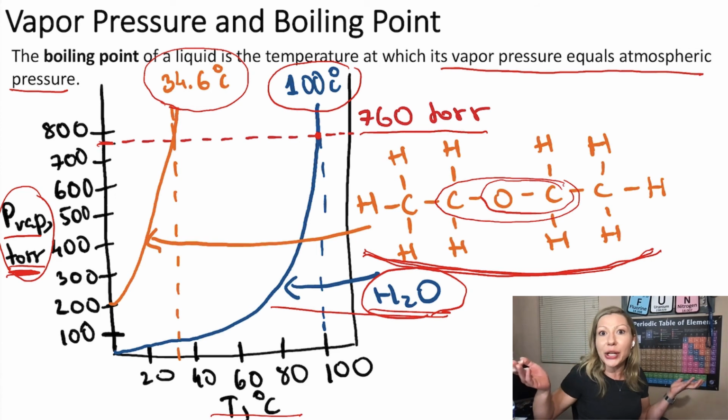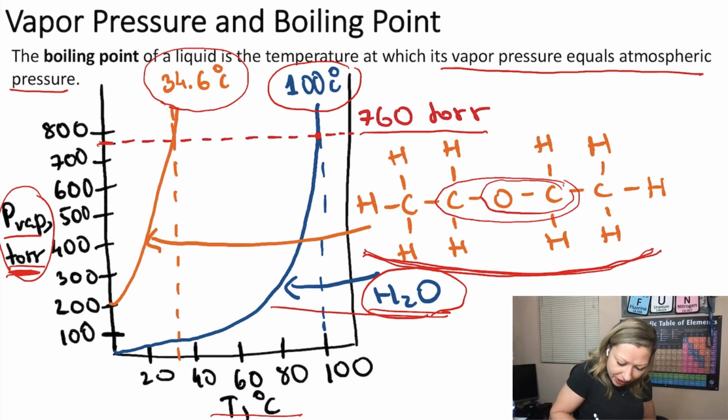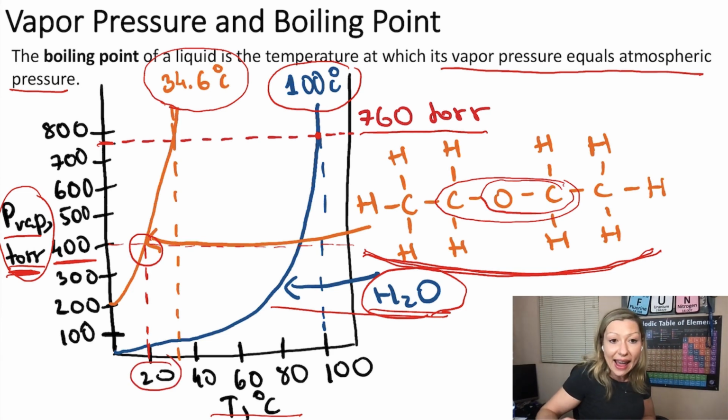Now, another question. What if the atmospheric pressure would equal, let's say, 400 torrs? So 400 torrs is right here. Then I could extend this through here and actually see that at 400 torrs, diethyl ether would boil at 20 degrees Celsius and water would boil at about 70 degrees Celsius.